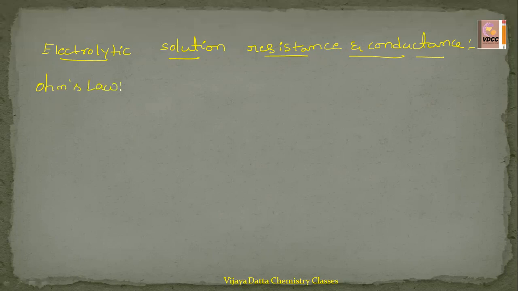What is meant by Ohm's law? We already studied Ohm's law in physics. What is the statement of Ohm's law?